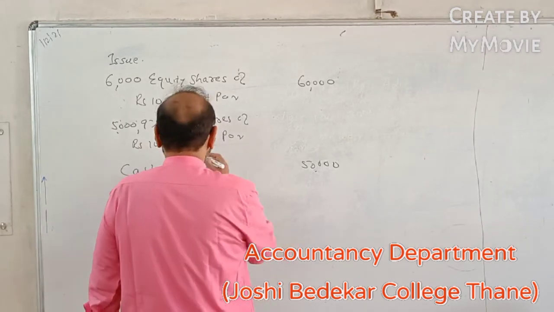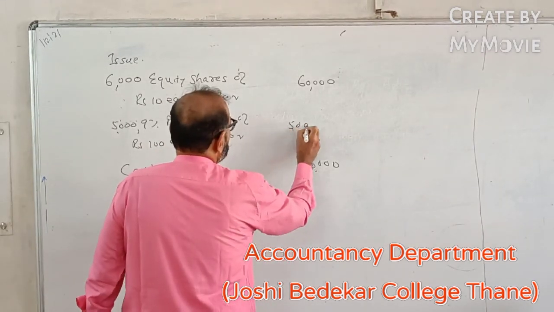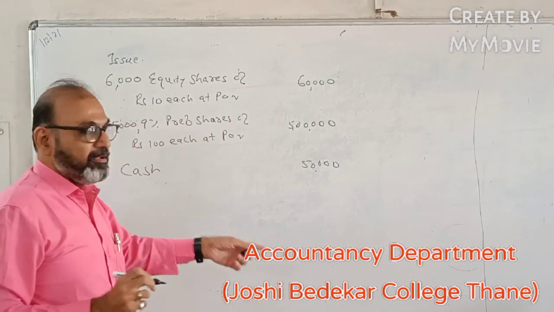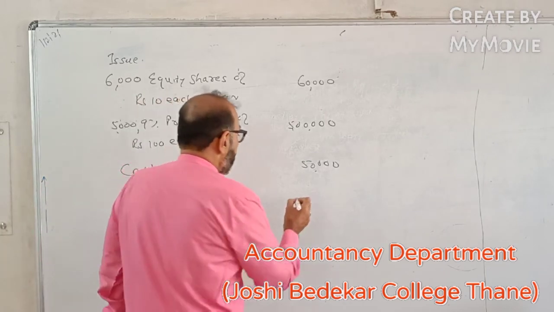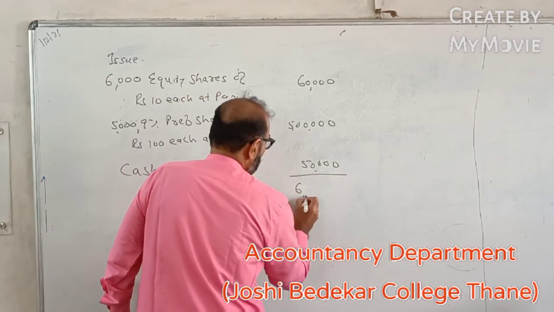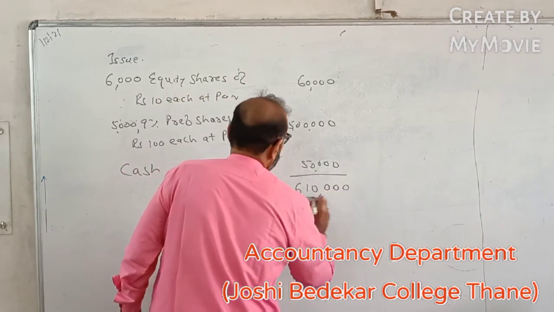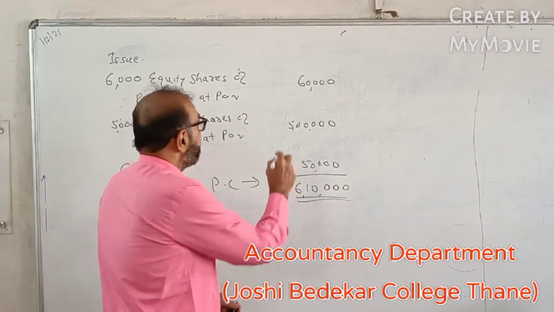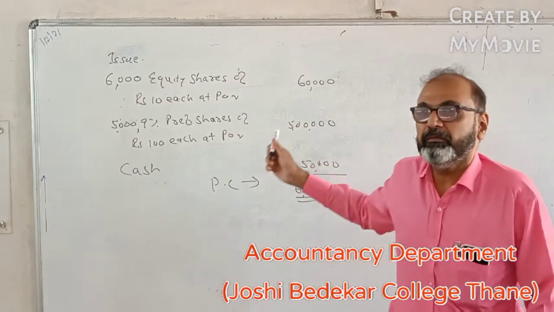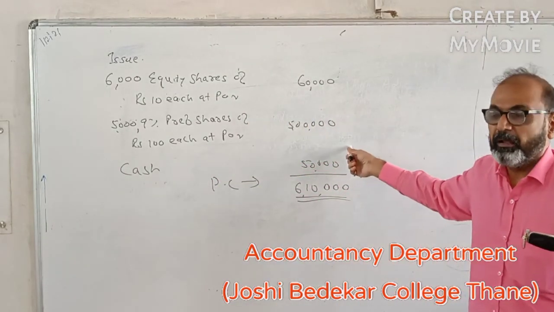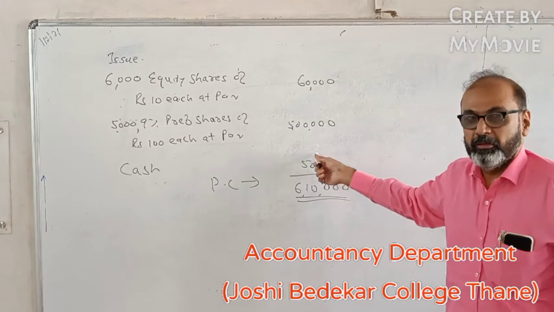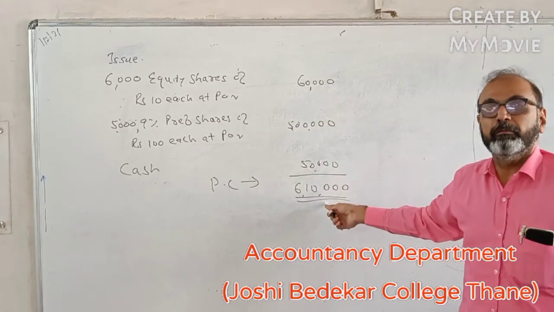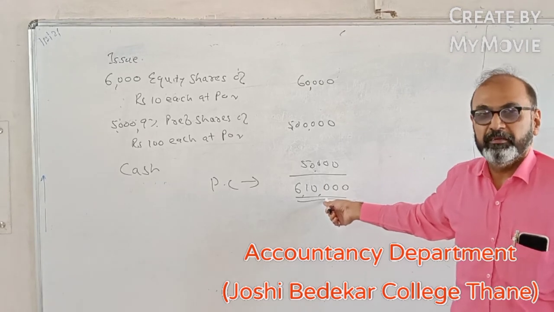Then 5,000 into 100, you are going to receive 5 lakhs from your preference shares. And then you are going to also receive cash of 50,000. So here, what will be the total amount of your PC? It would be 6,10,000. So when all the details of the payments which you are going to receive from the purchasing company are known to you, then in that case you have to just add up all those details and that will constitute the amount of your PC.